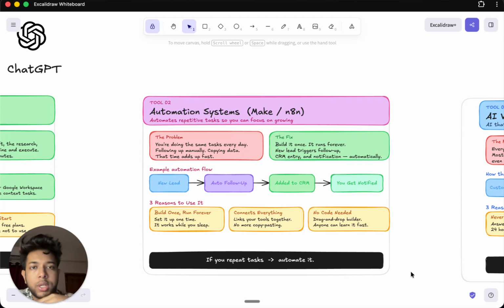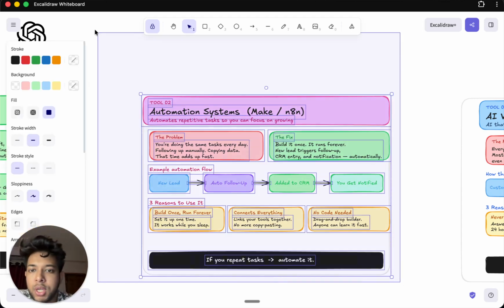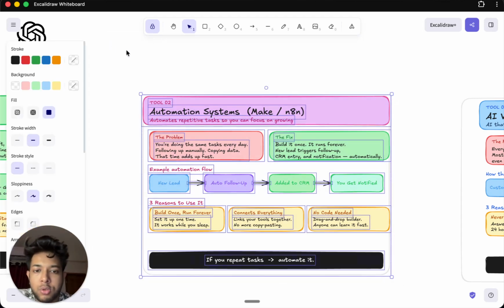So let's say you get 10 clients, you can just maybe pass a document or something to the AI. The AI will basically use this information to create multiple proposals at scale. If this task was done by a human, it would have taken maybe 3 to 4 hours, or 5 or 6 hours. But using AI, you can get this done within a few minutes. So that's how powerful it is.